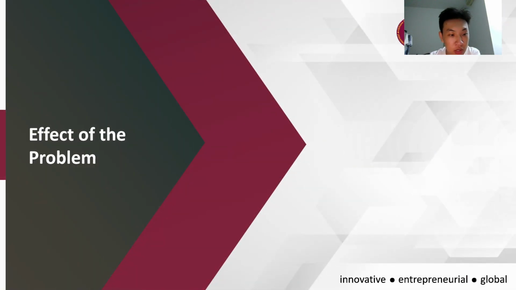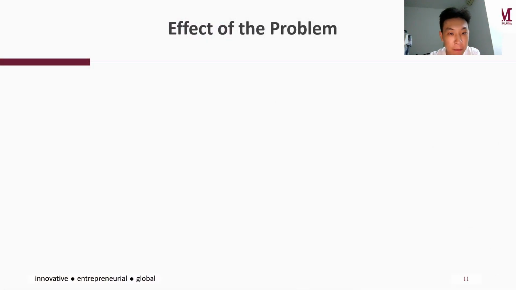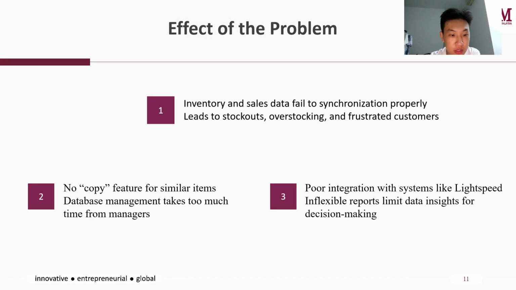Next is the effect of the problem. First is inconsistent real-time synchronization. Inventory and sales status fail to synchronize properly, which leads to overstocking and frustrated customers.